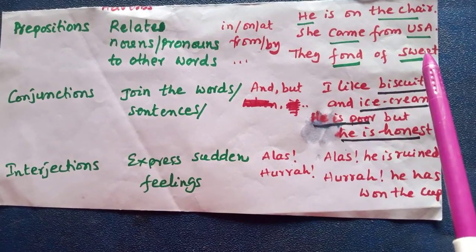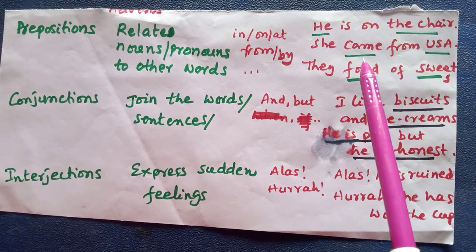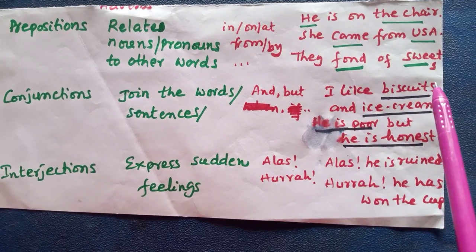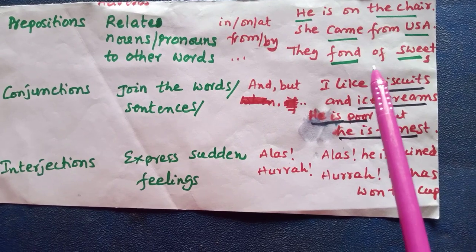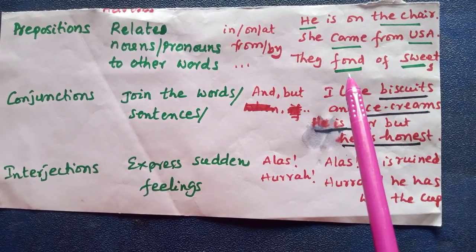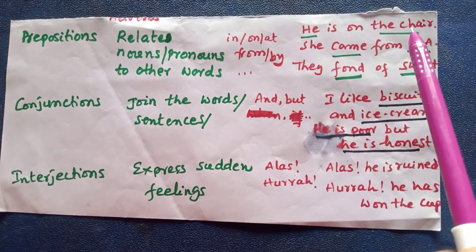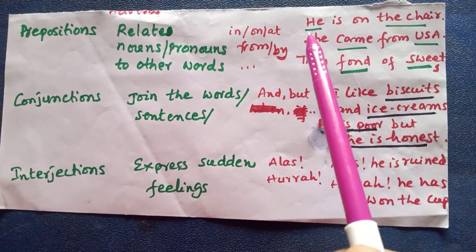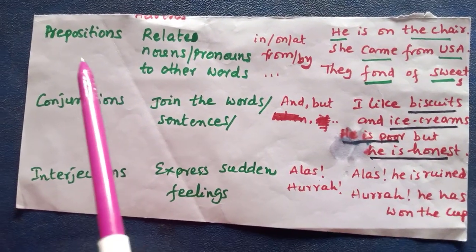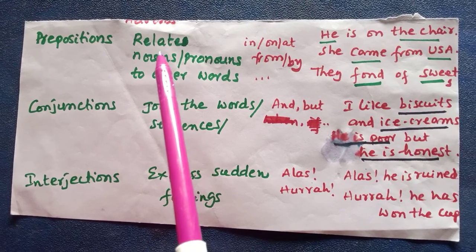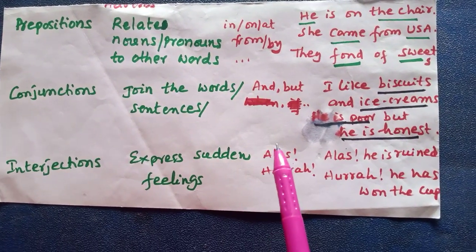She came from USA. Here from is the preposition. It relates this noun to the verb came. Fond of sweets. Sweets is the noun which this of relates to the adjective fond. So in this way, a preposition relates the noun to another noun or pronoun or verb or adjective. In this way, prepositions are the words which relate nouns or pronouns to other words in a sentence.